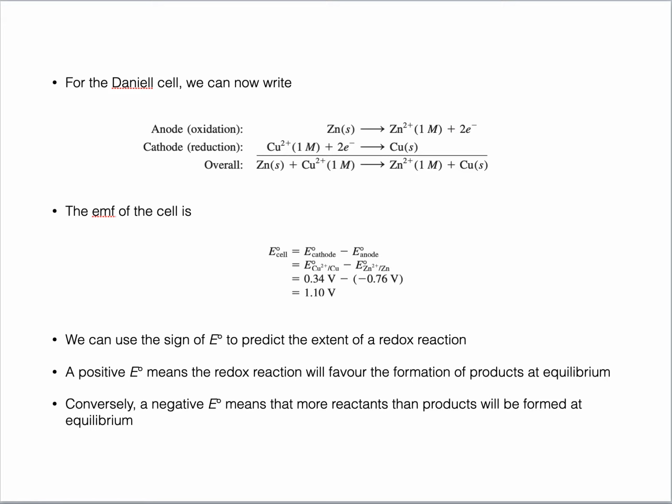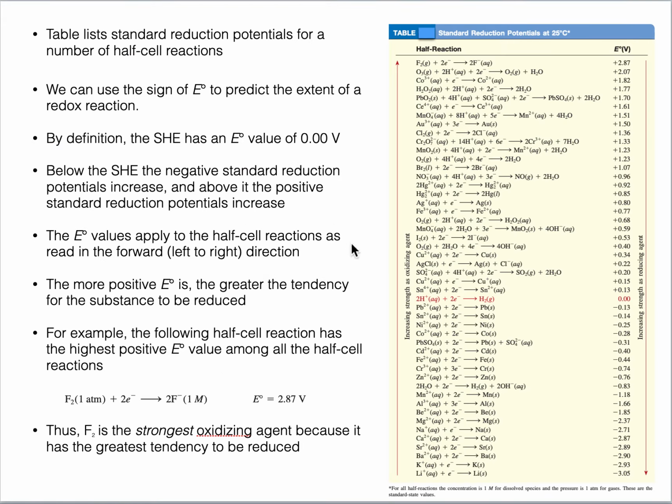If you see on this page, this yellow table, the reduction potentials of different metals have been tabulated here at standard conditions. Scientists have worked out different kinds of metals, not even metals but other elements, and they have formulated a table of reduction potentials at standard conditions.